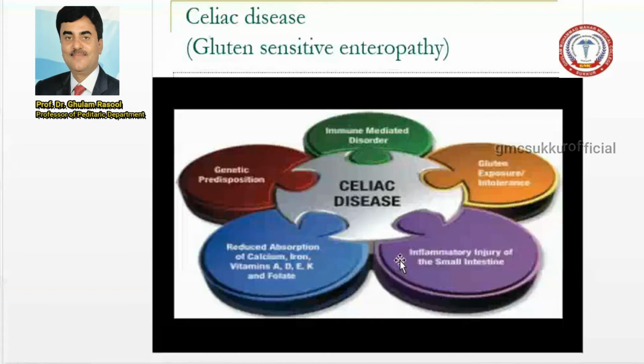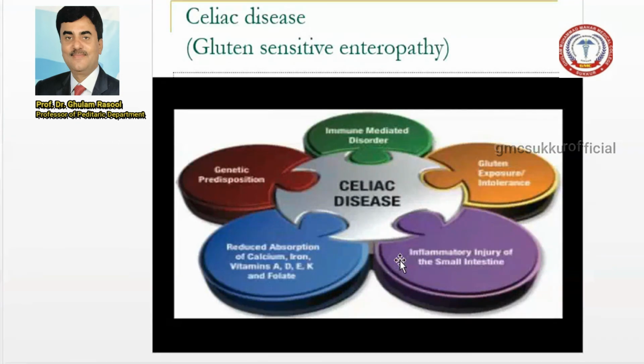When you start weaning at the age of 6 or 8 months with rice containing wheat, the baby can present with diarrhea. So this is an immune mediated disorder usually presenting at the age of 6 to 8 months. But please remember celiac can present in adulthood. What happens in celiac disease?